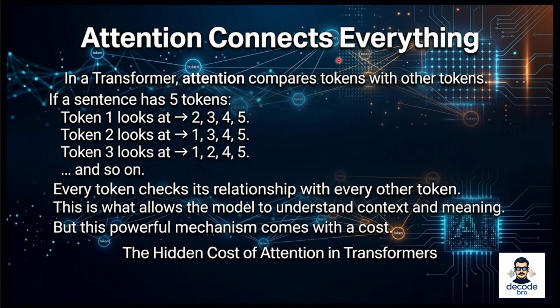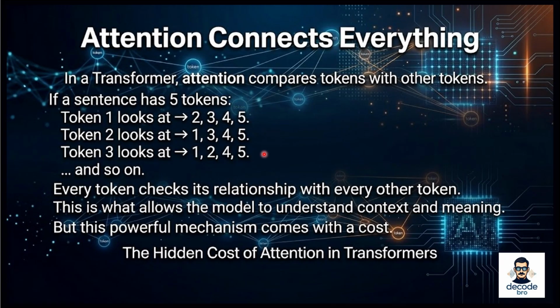Attention connects everything. Inside a transformer model, attention is the mechanism that allows words to understand each other. Every token in a sentence looks at other tokens and asks, which of these words matter to me? Imagine a sentence with just 5 tokens. Token 1 compares itself with tokens 2, 3, 4, and 5. Token 2 compares itself with tokens 1, 3, 4, and 5. Token 3 compares itself with tokens 1, 2, 4, and 5. And this continues for every token. In other words, every token looks at every other token.